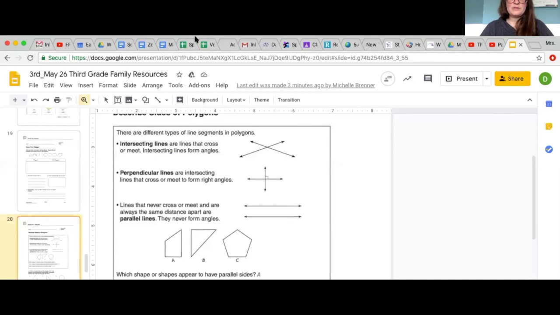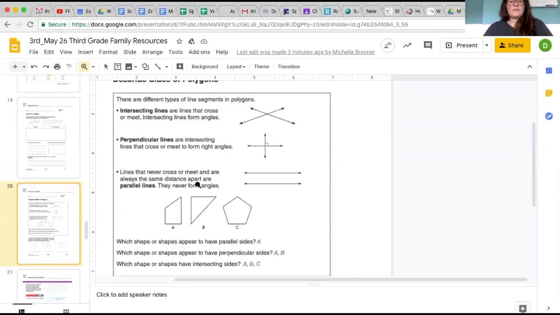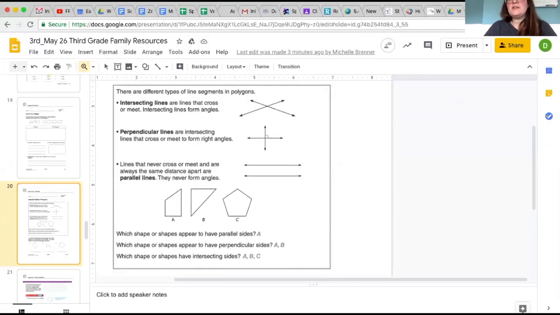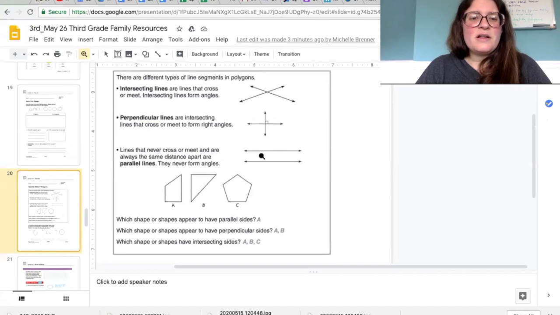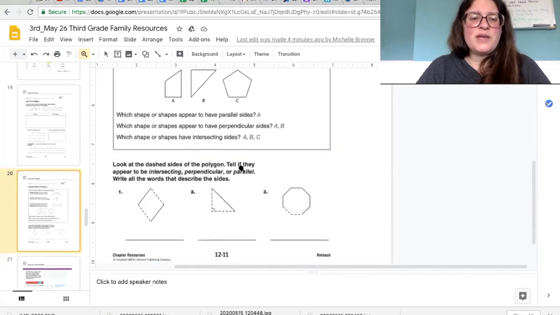So next I'm going to just show you your work that has the parallel lines in it, intersecting, perpendicular. See, I love a good robot voice. I would talk in a robot voice all the time if I could. And you've already learned what they all are. So when you get down here, it should be pretty easy.